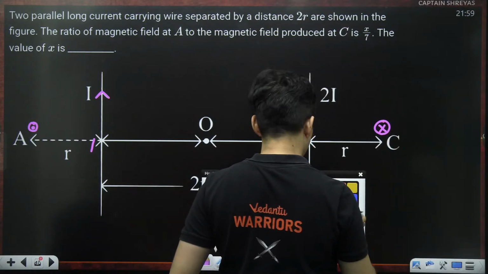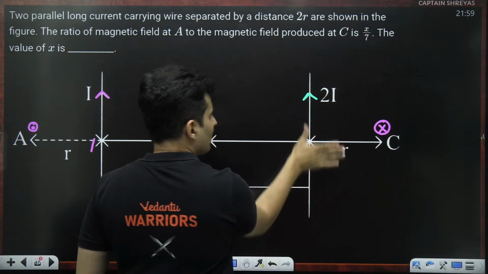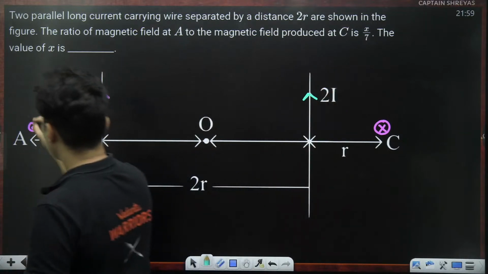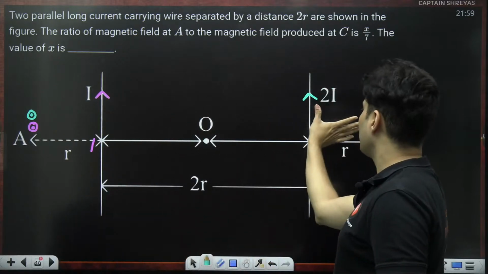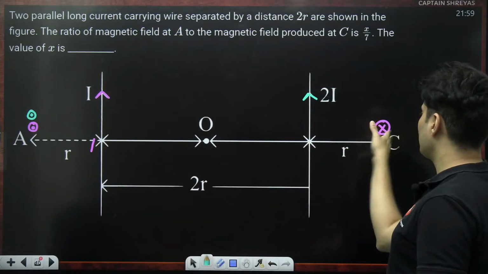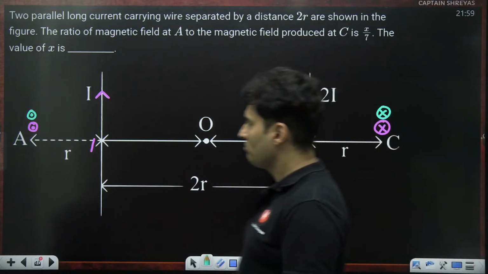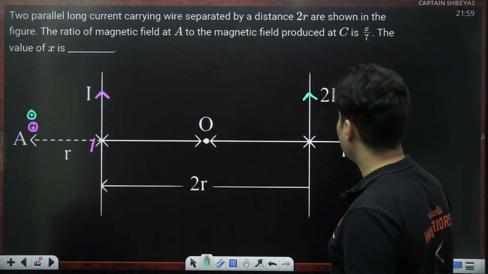Then talking about this particular current, thumb is here, the magnetic field goes from behind and comes towards you. So again it is towards you over here, and holding the current like this, thumb upwards, fingers go inside, so the magnetic field is here. So basically they add their fields, nothing else.